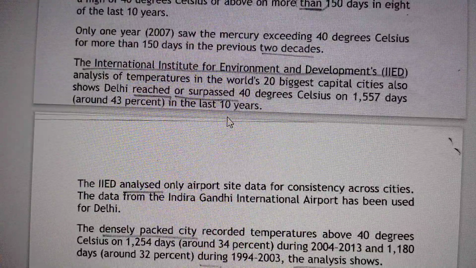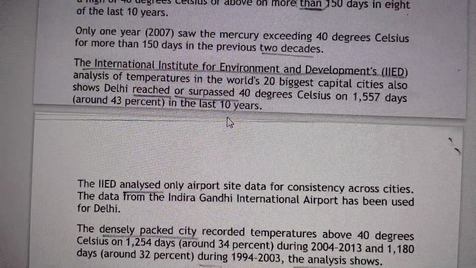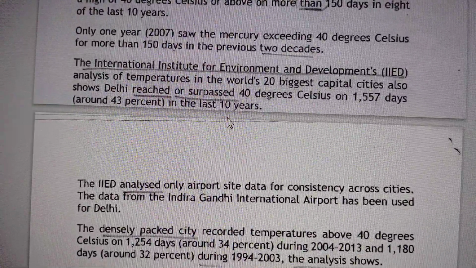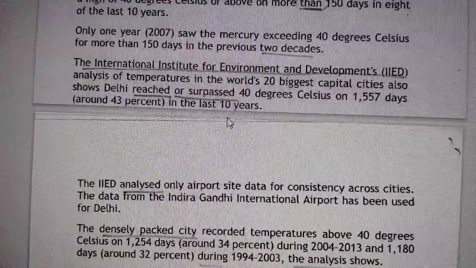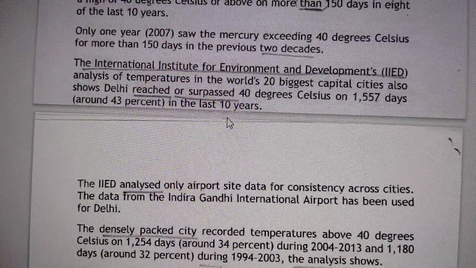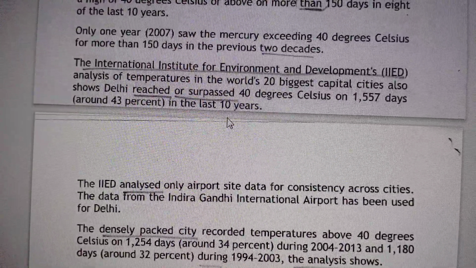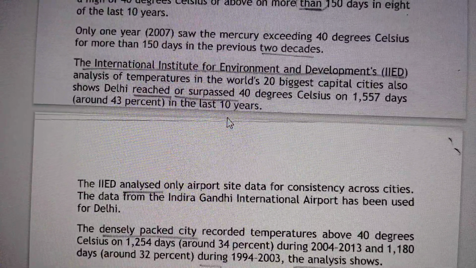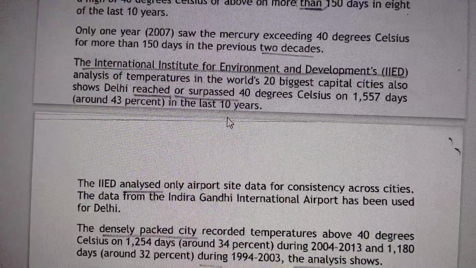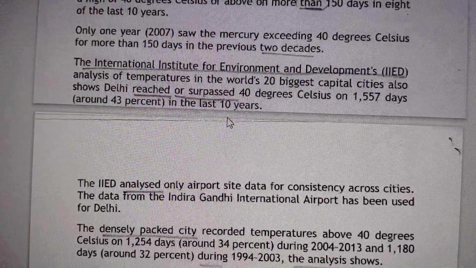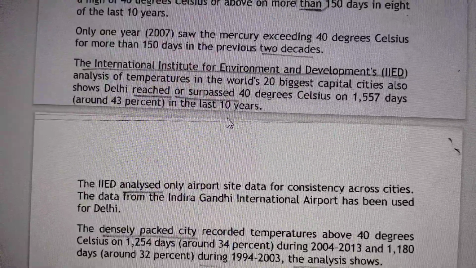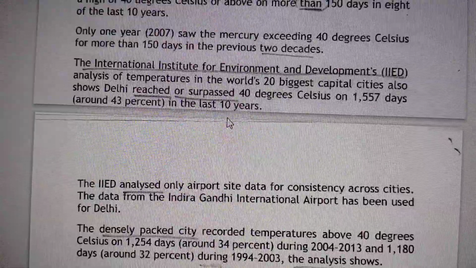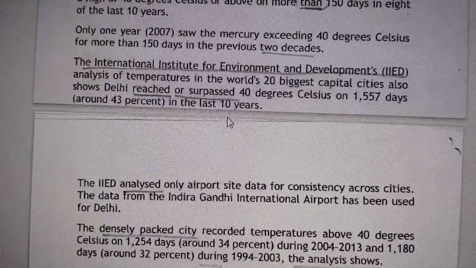Only 1 year, 2007, saw the mercury exceeding 40 degrees Celsius for more than 150 days in the previous 2 decades. It's clear. So another thing, you can see how I have used pencil where some important issues are there, some important words are there, some abbreviations are there, GK is there. So in that way, while reading newspaper, we need to use pencil and rubber, eraser also. So we have to always use this pencil so that it will give us the understanding mentally, and this marking, these lines will also give us a clear picture of the passage.